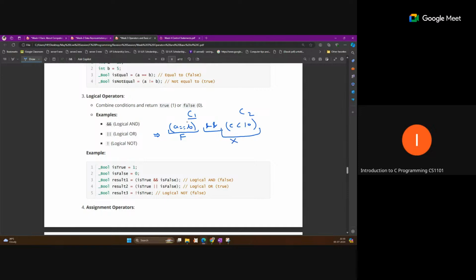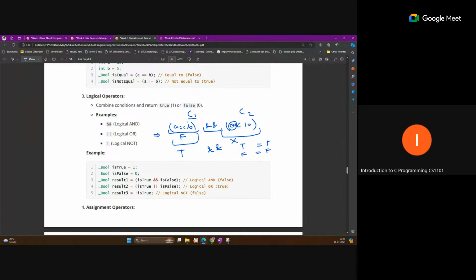If any operation is being performed in the second condition, like pre-increment or post-increment, that operation will also not be performed if the first condition is found false in the AND sign.